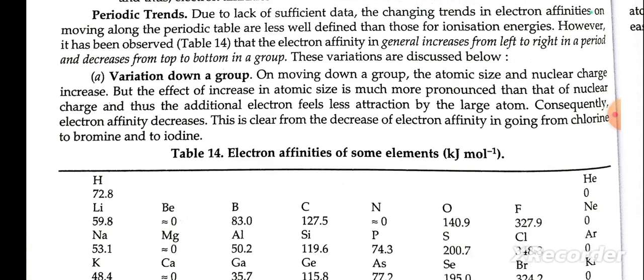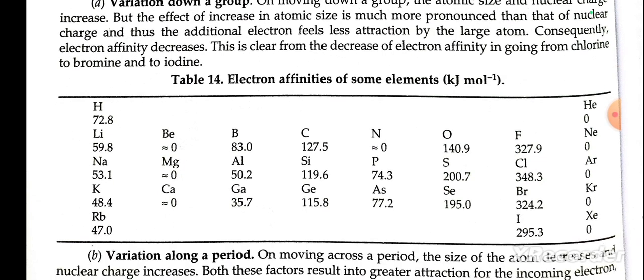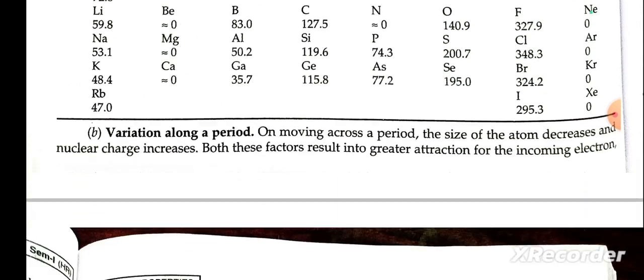Variation down a group. On moving down a group, the atomic size and nuclear charge increase, but the effect of an increase in atomic size is much more pronounced than that of the nuclear charge, and thus the additional electron feels less attraction by the large atom. Consequently, the electron affinity decreases. This is clear from the decrease of electron affinity in going from chlorine to bromine and to iodine.